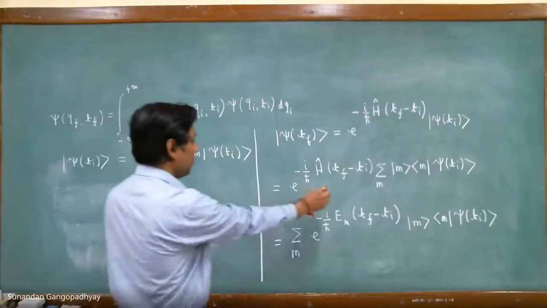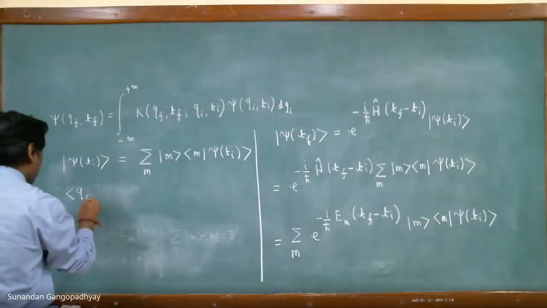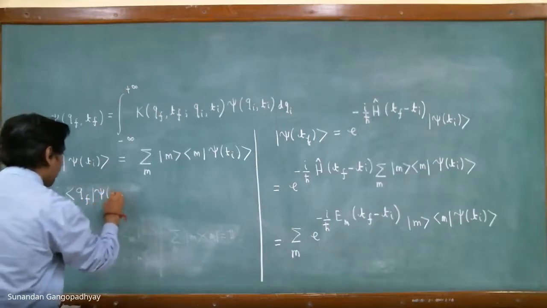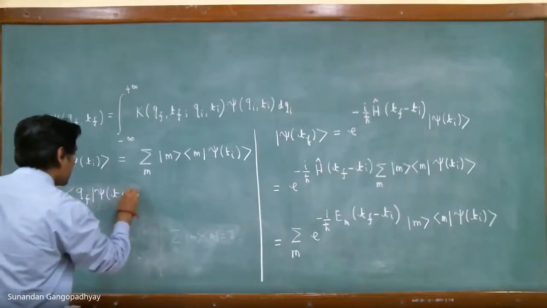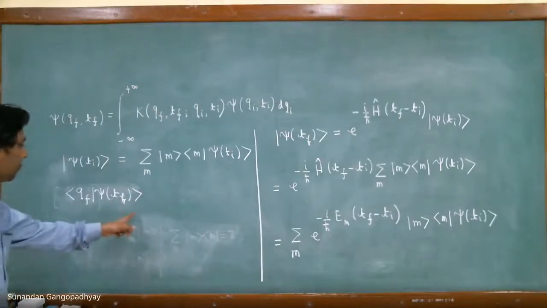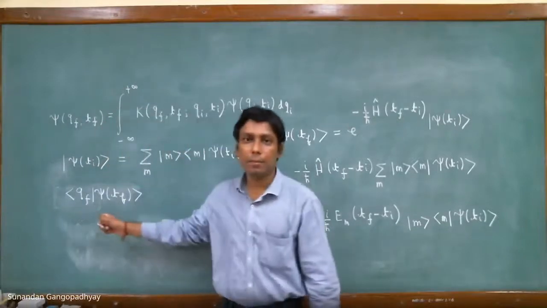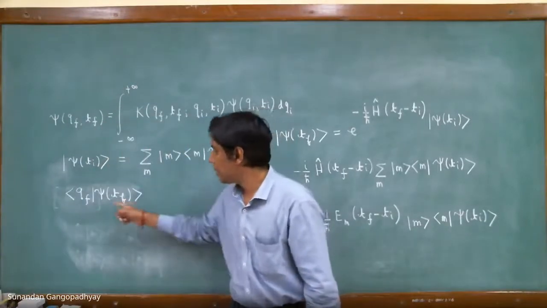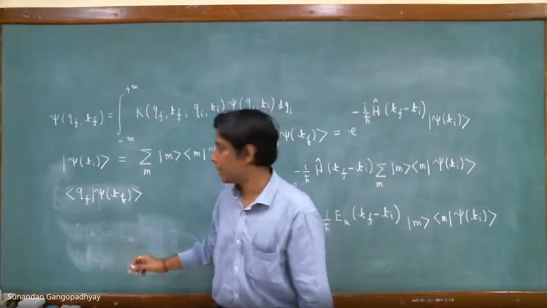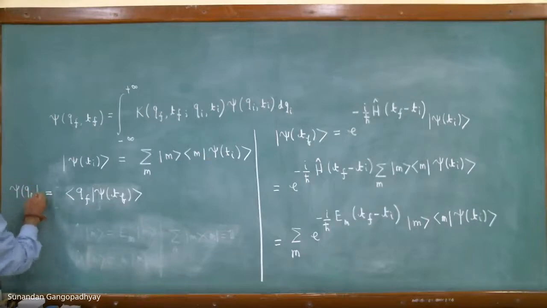So, if we take a position representation, <qf|psi(tf)>, but in the previous class we have seen that this is basically equal to psi(qf), that is a wave function. So this is basically psi(qf), right?